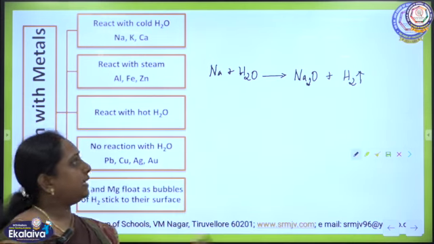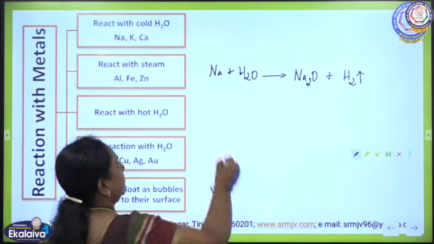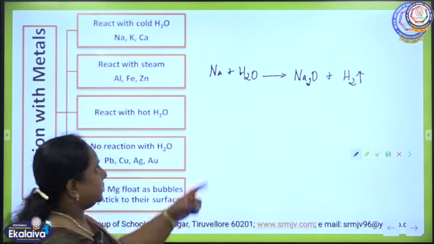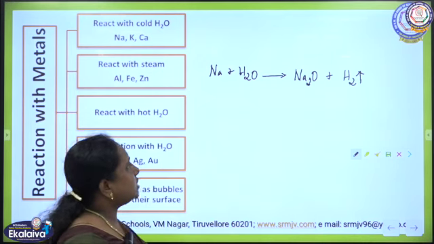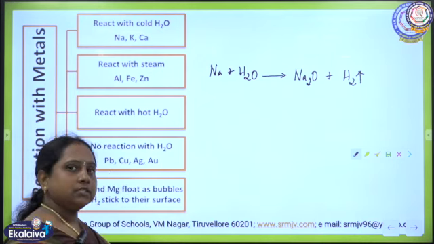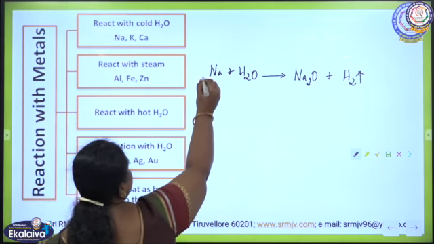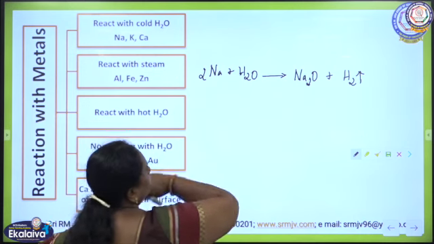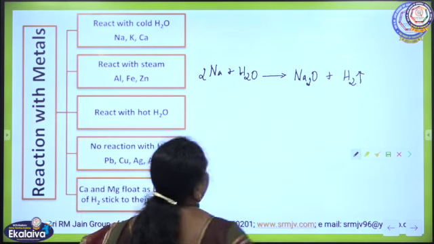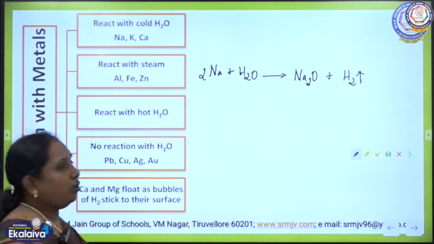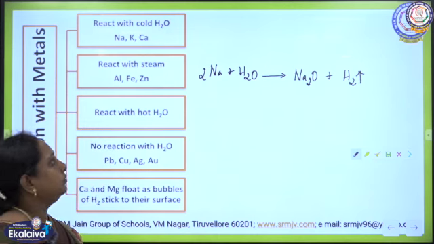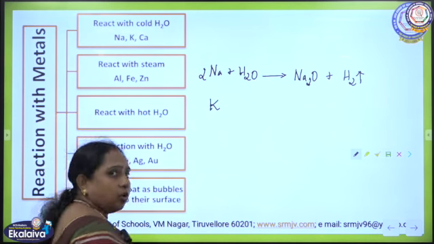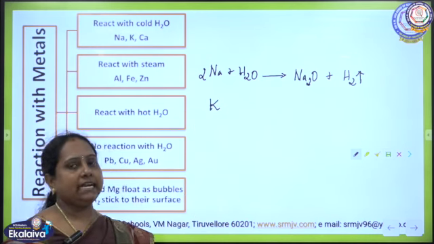Now when you check, the equation is not balanced because on the reactant side we have one sodium and here two sodium atoms, and hydrogen is balanced but oxygen is also balanced. We have to check with sodium now. So if you take 2 sodium, in front of sodium you have to write 2. Now it is balanced actually. Na2O plus H2.